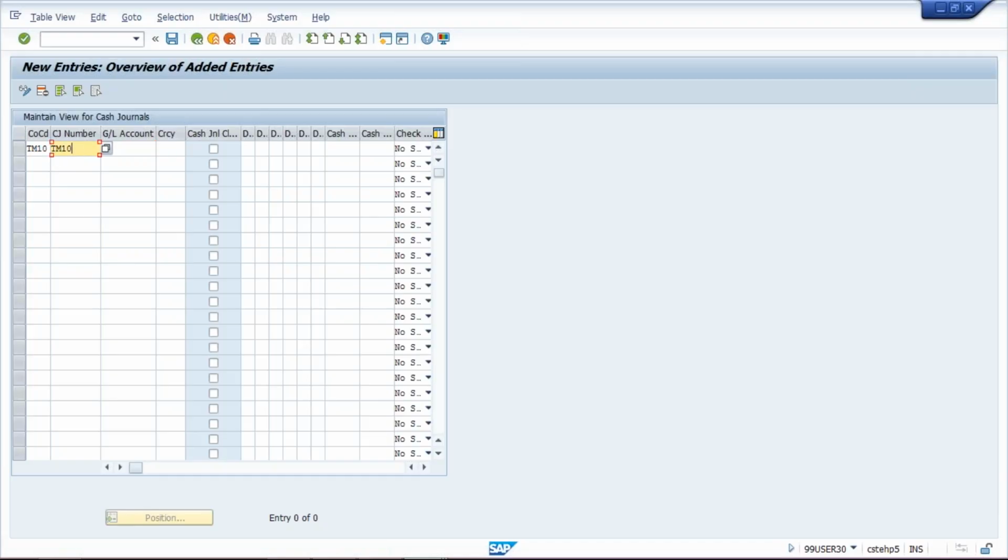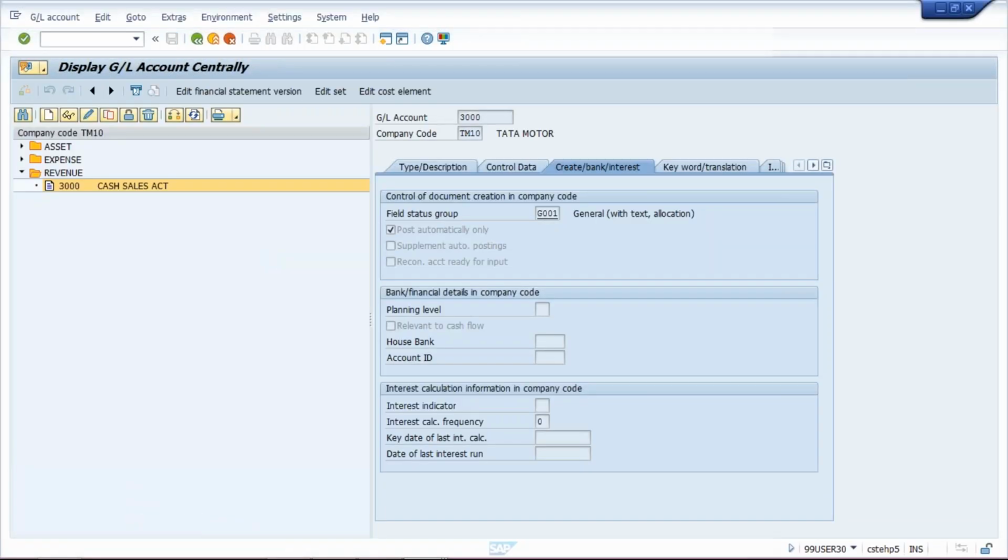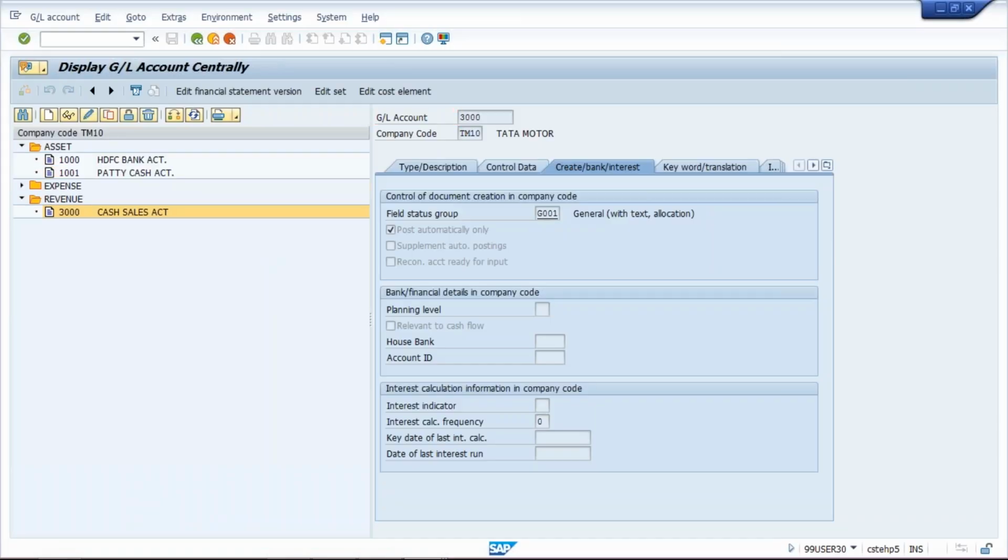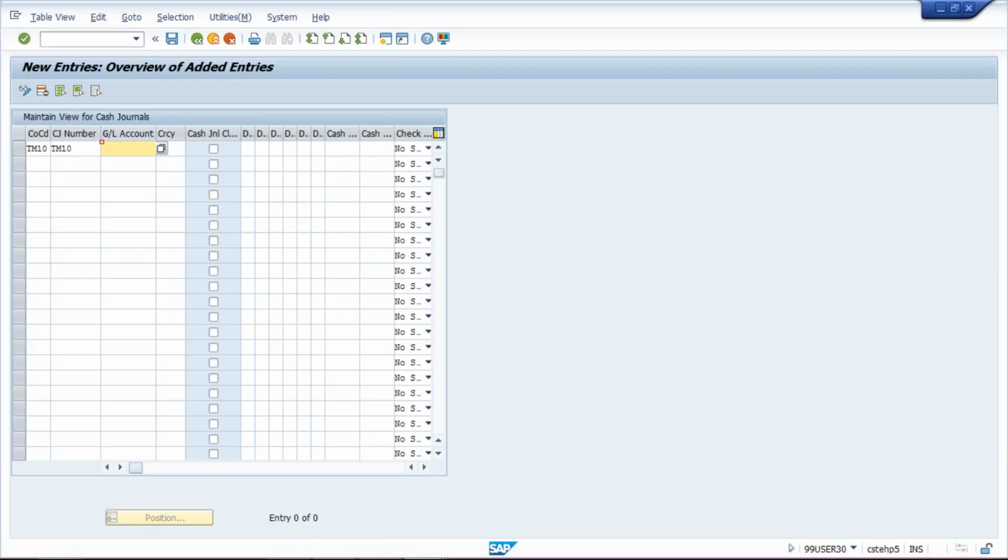TM10 I have given in cash journal number also, and GL account. Whatever GL I have created for petty cash GL, guys. Petty cash GL I have created here in asset. Petty cash GL number is 1001. That GL I am going to give here. Petty cash GL 1001. Currency INR.